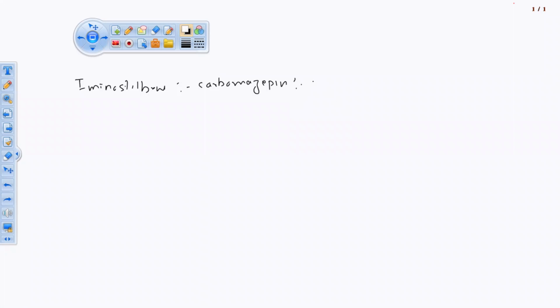Each group contains different classes of drugs acting on those deficiencies. Different patients have different disorders, so those disorders can be treated with different drugs, associated with different classes like iminostilbene, barbiturate, then hydantoin, all these drugs. So according to the group we are going.